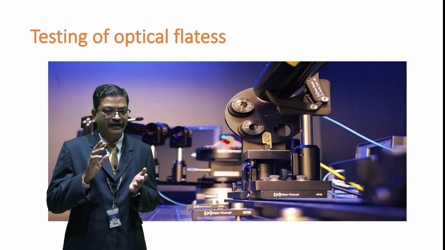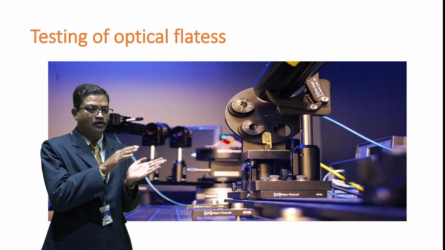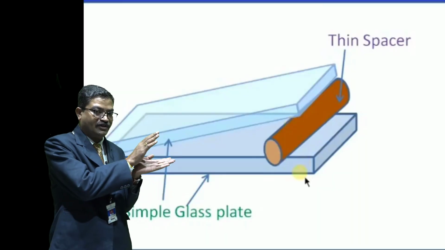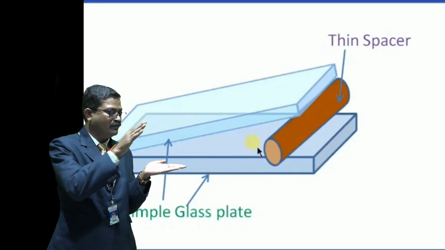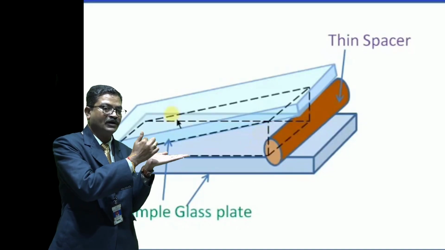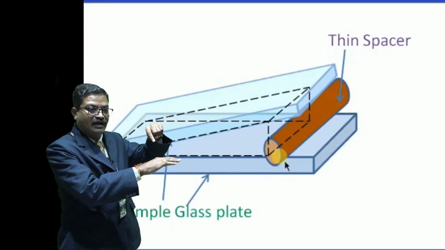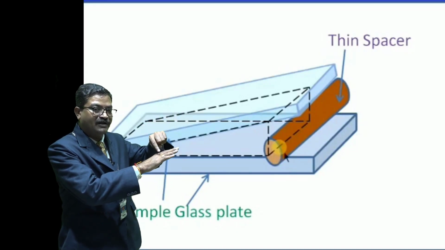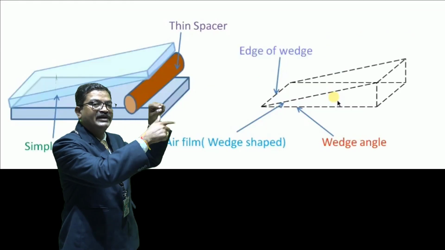The second application of interference is to test the optical flatness of a given surface. For that purpose, we construct a wedge shaped film. We take one reference material, and we place our test material in such a way that it constructs a wedge shaped film. When light is incident on the upper surface of that test material, it gives you the interference pattern in a reflected system. Now let us examine that pattern.